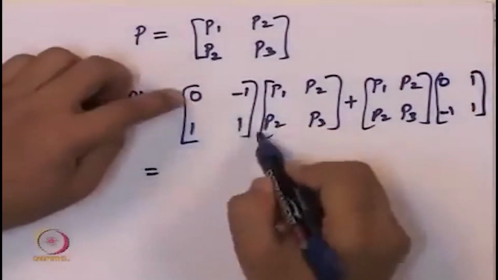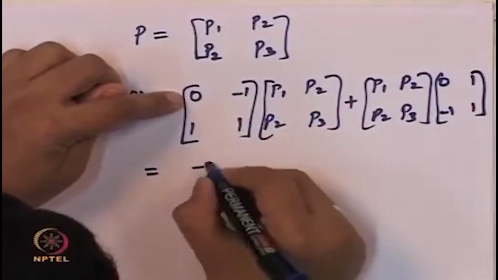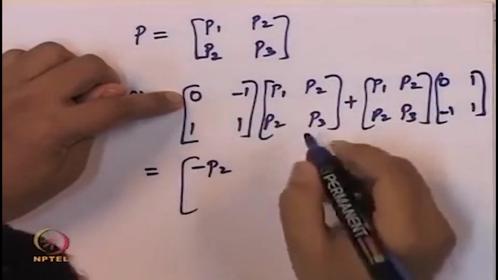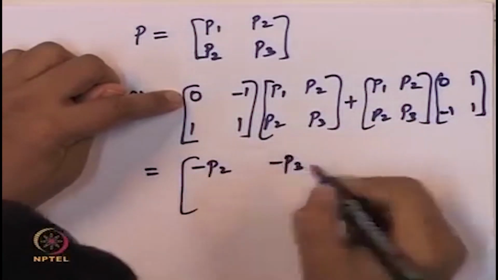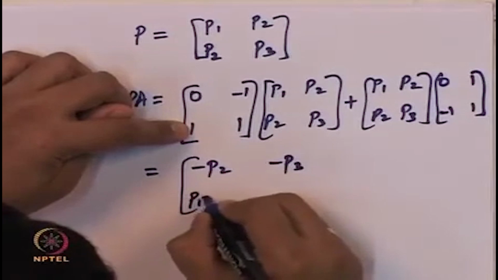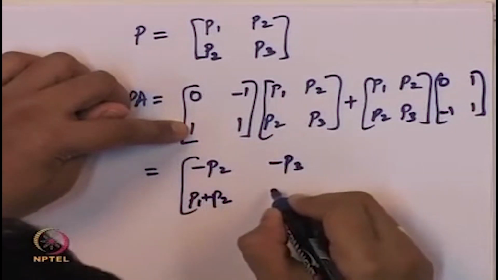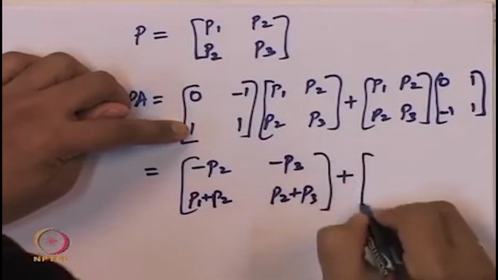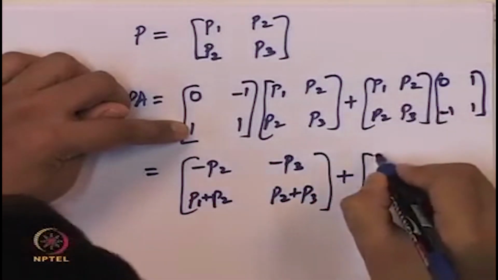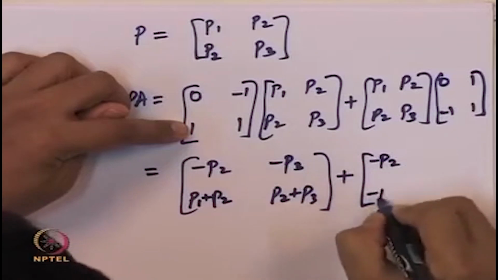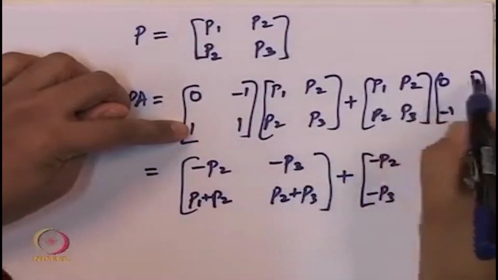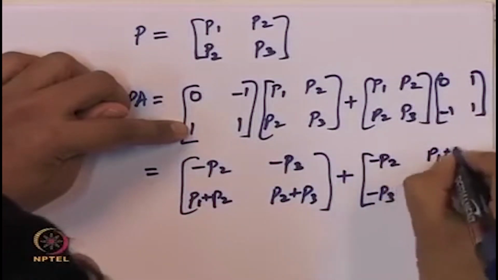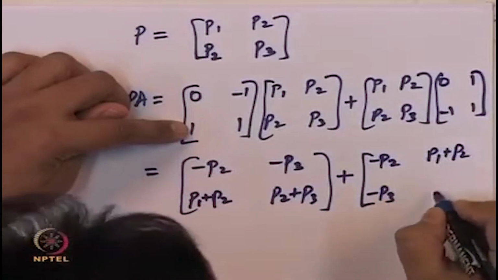So we will now evaluate this. This is equal to minus P2 minus P3. This is P1 plus P2, and here we have P2 plus P3. This is minus P2 minus P3 and P1 plus P2 and P2 plus P3.